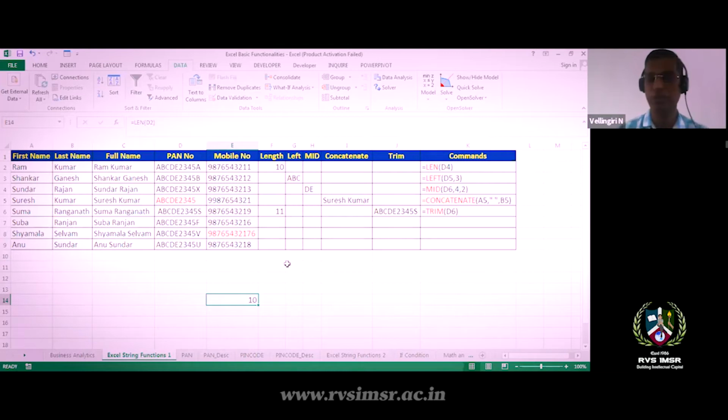Similarly, if you check the length of this other PAN number and it is 9 characters, we can see at a glance that the data is not in the correct format, meaning it is not valid data.